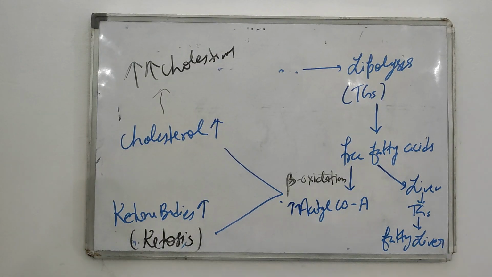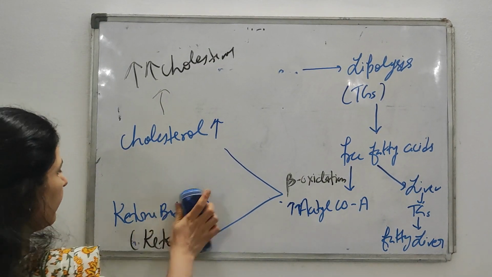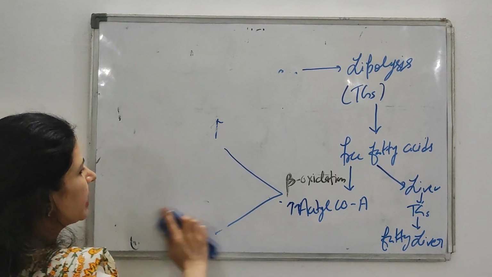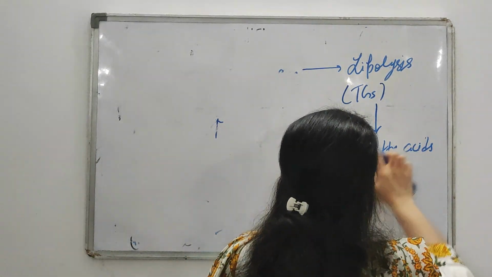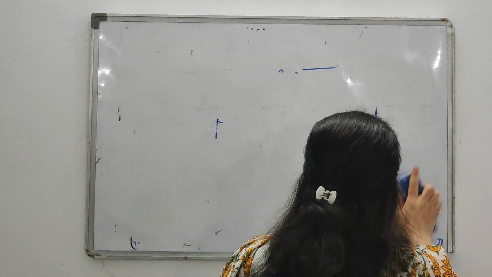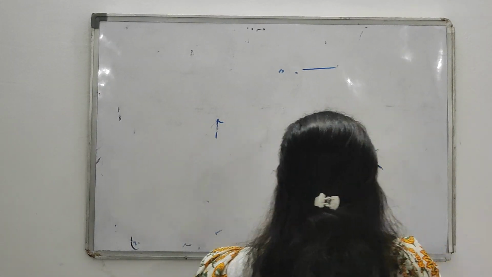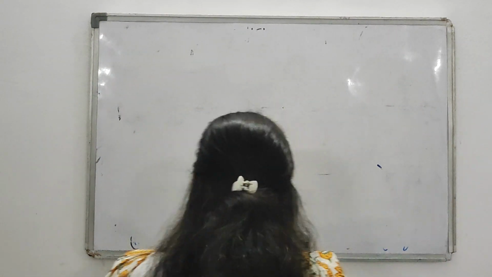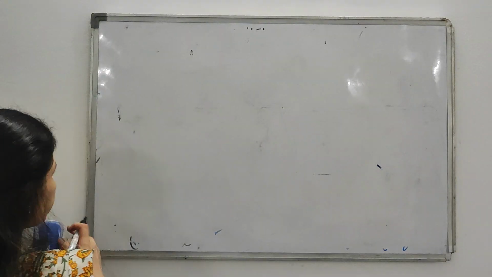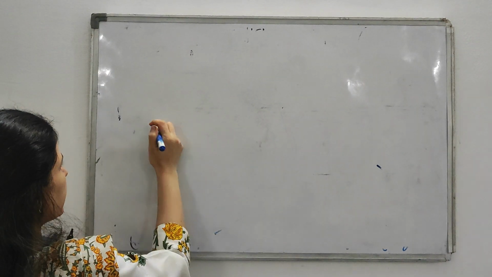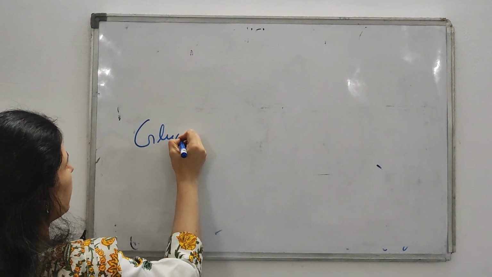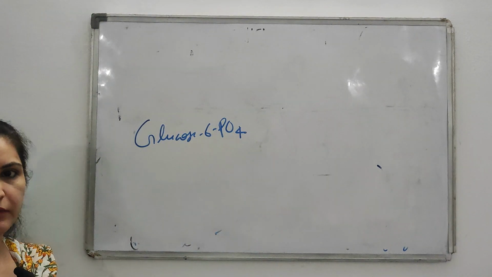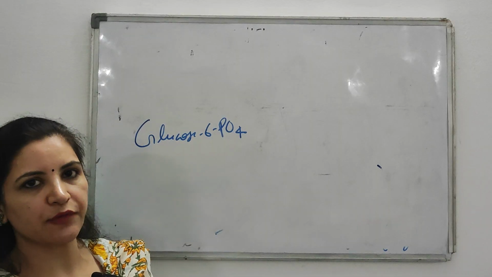Got it? Next is why hyperuricemia, that is, why the uric acid level is raised in the patients of von Gierke's. What is the biochemical basis behind that? Okay, so let's understand why the uric acid level increases in patients of von Gierke's. Then what happened? This glucose 6-phosphate accumulated in the body because of lack of the enzyme glucose 6-phosphatase.